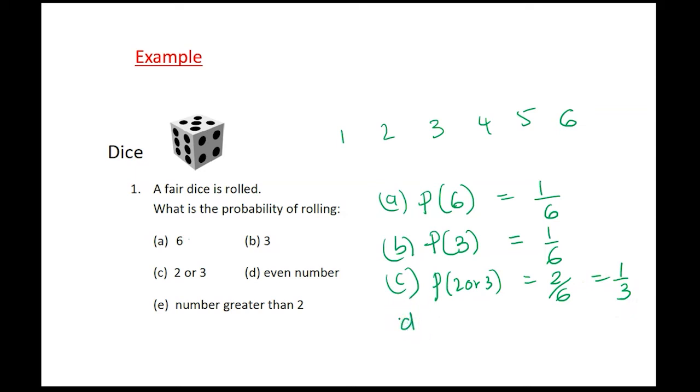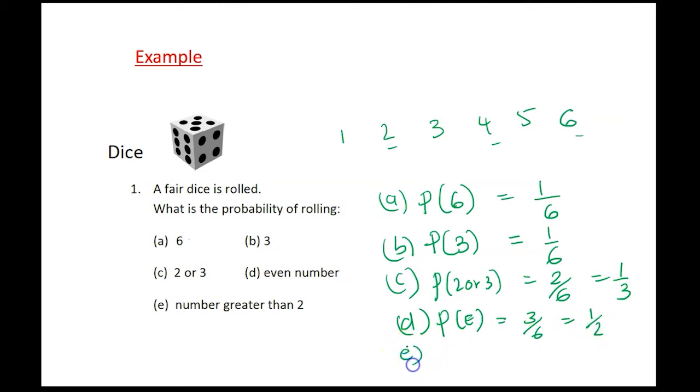D, even number. So probability of getting an even number. Well, how many evens? 1, 2, 3. 3 out of 6. I have an even chance of getting an even number, which is half, 50%. You can say that.